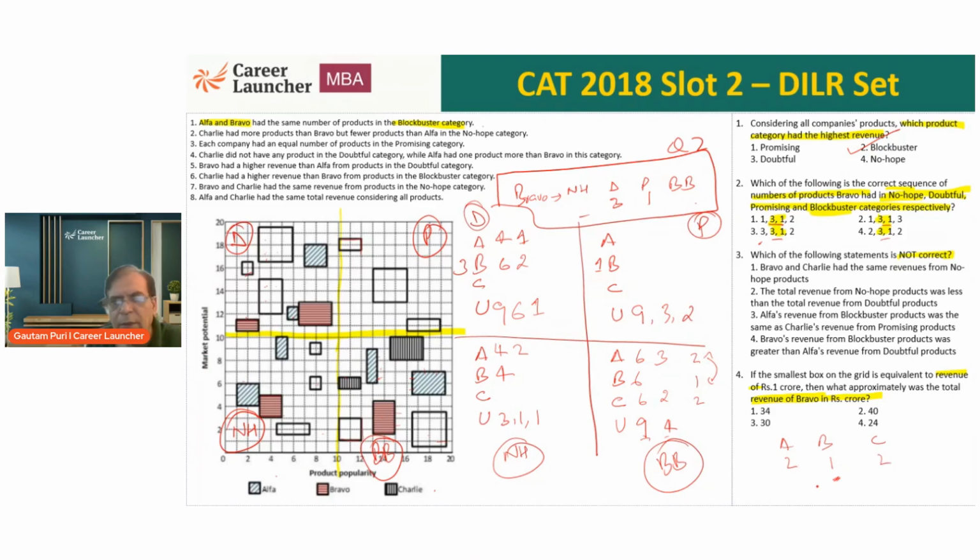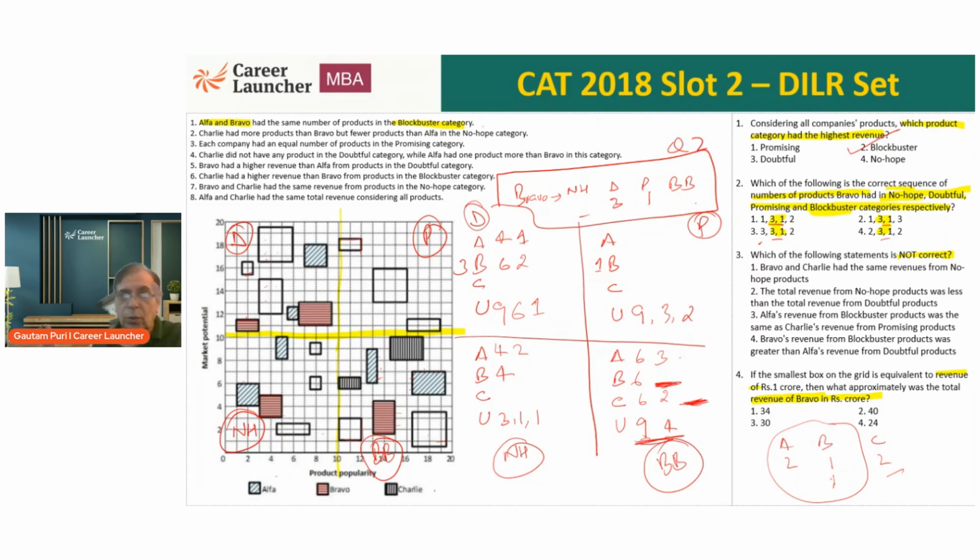If both the unknowns cannot come to Bravo, we need 1 product more to come to Bravo, then A and B become equal, and there's 1 unknown which is left. It cannot go to either Alpha or Bravo, otherwise they'll not be the same, so it will go to Charlie. So all you need to be clear about at this point is that out of these 2, 1 will go to Bravo and 1 will go to Charlie.